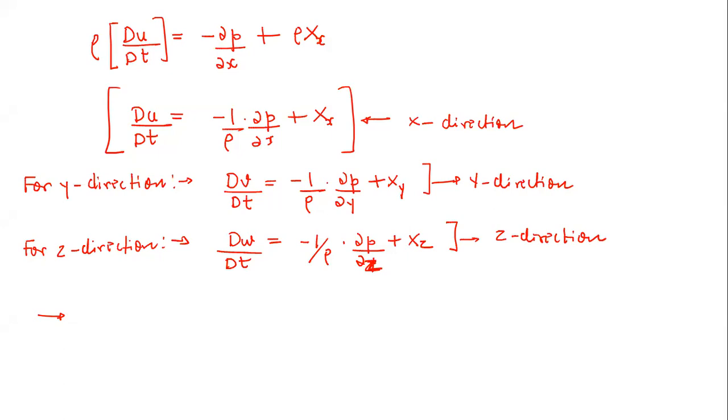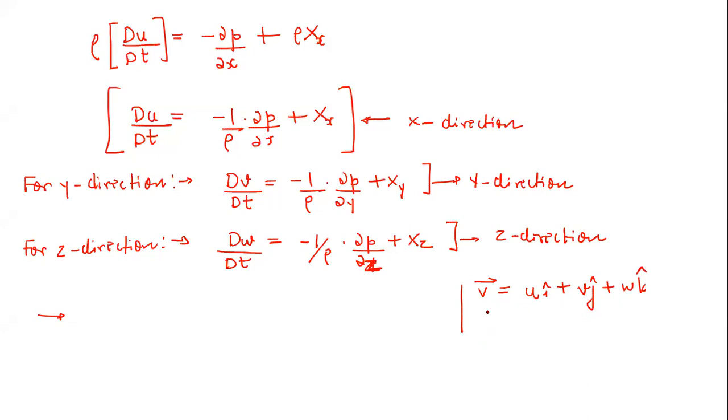So when you have to write something in vector form, just write down all the equations which you have. So this is u i cap. The V vector is equal to u i cap plus v j cap plus w k cap.